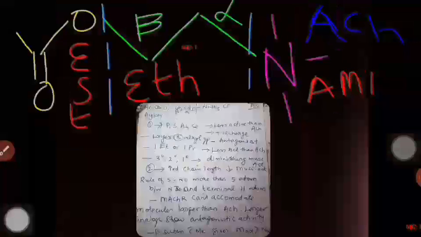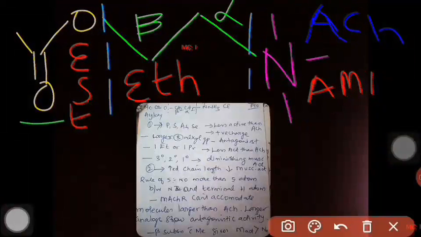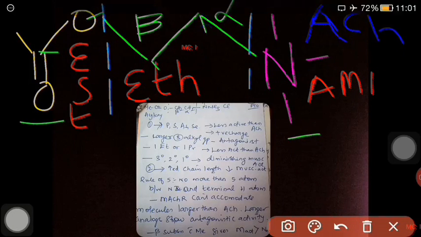The second point is the number of atoms between this oxygen and this nitrogen. So this is 1, 2, 3, 4 and the fifth one.